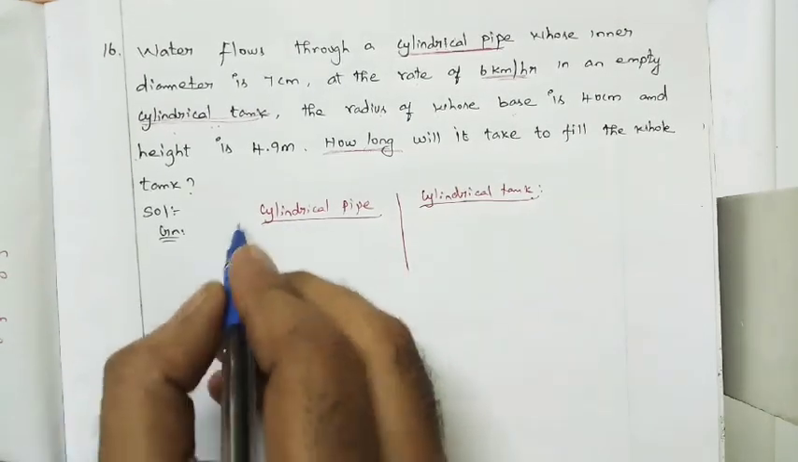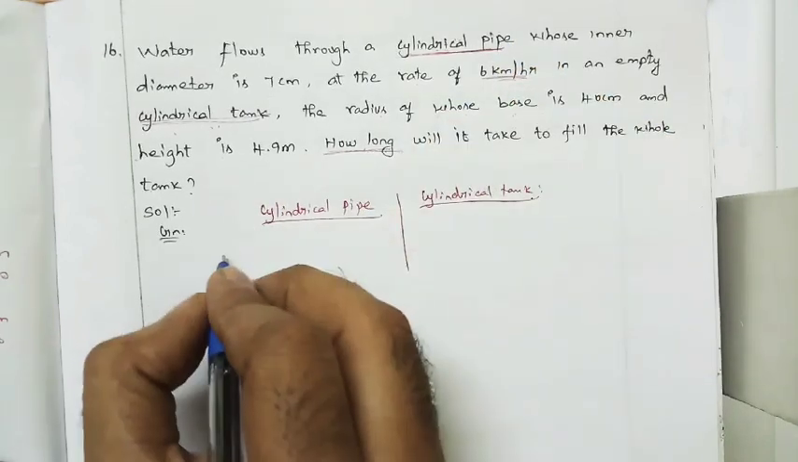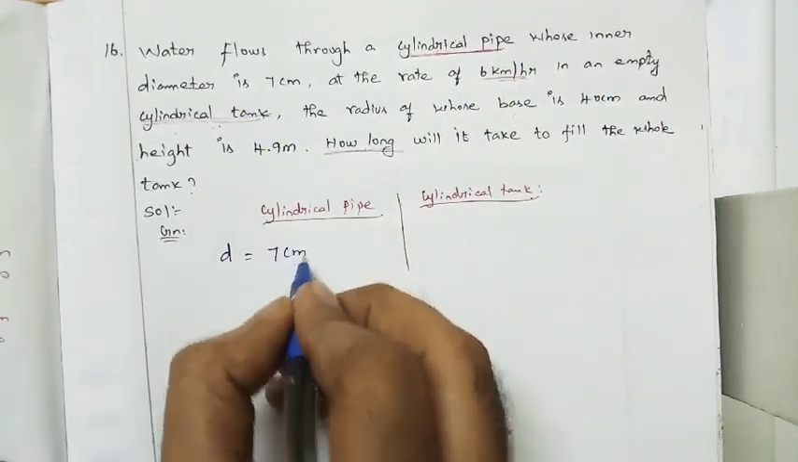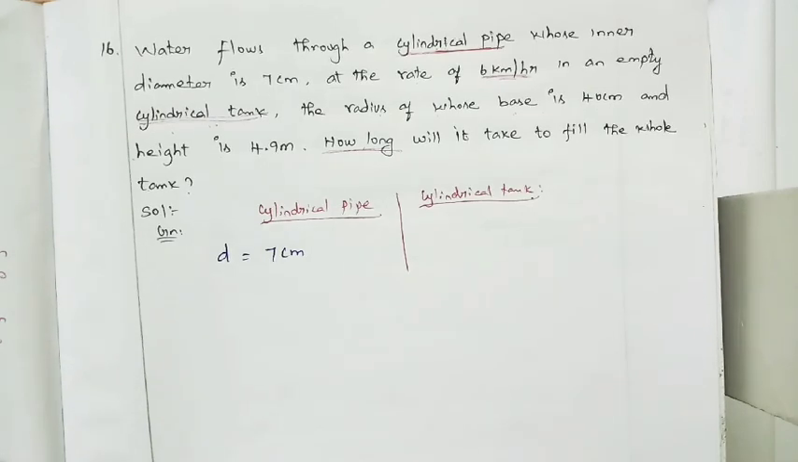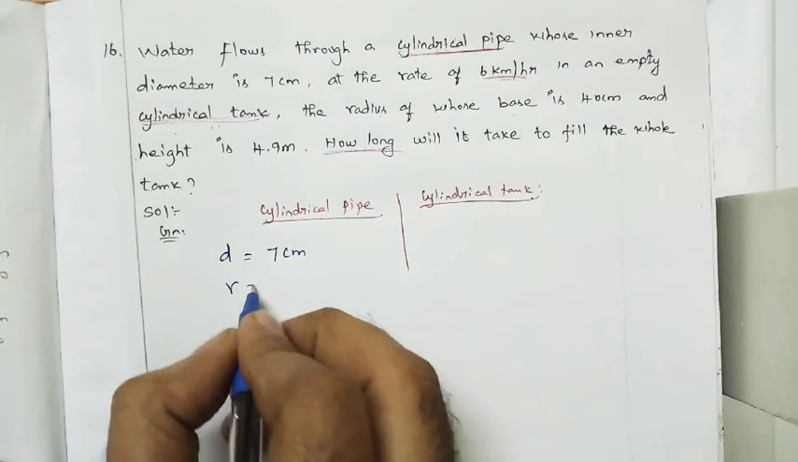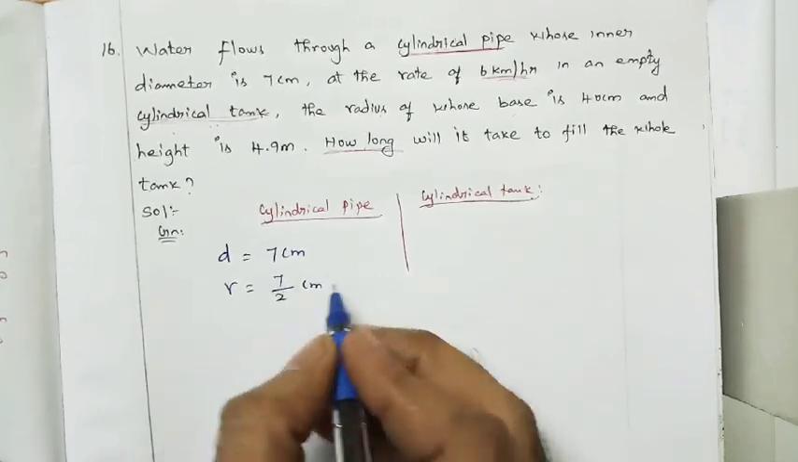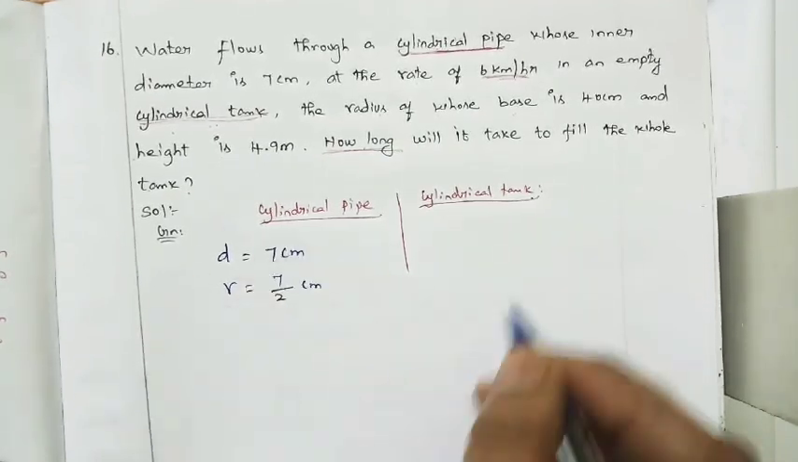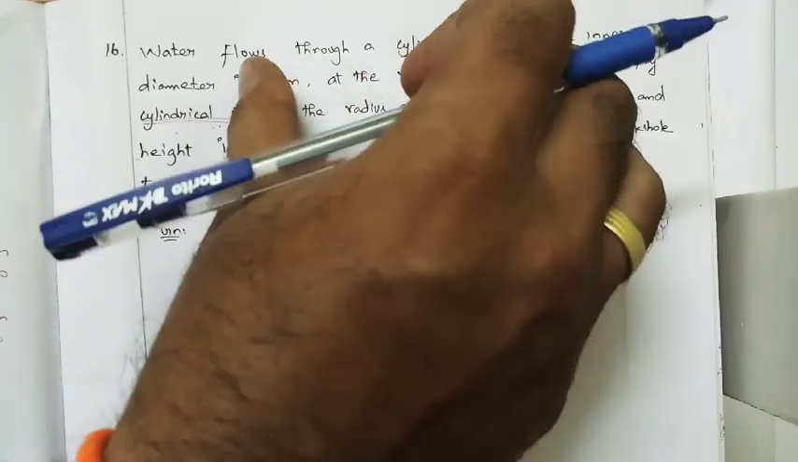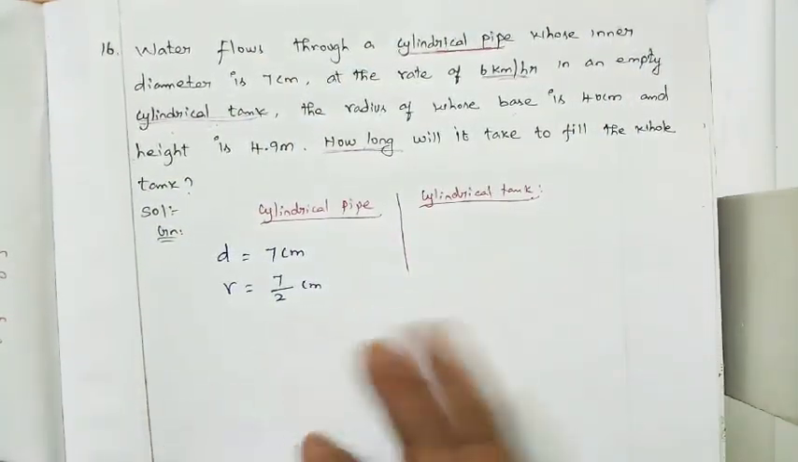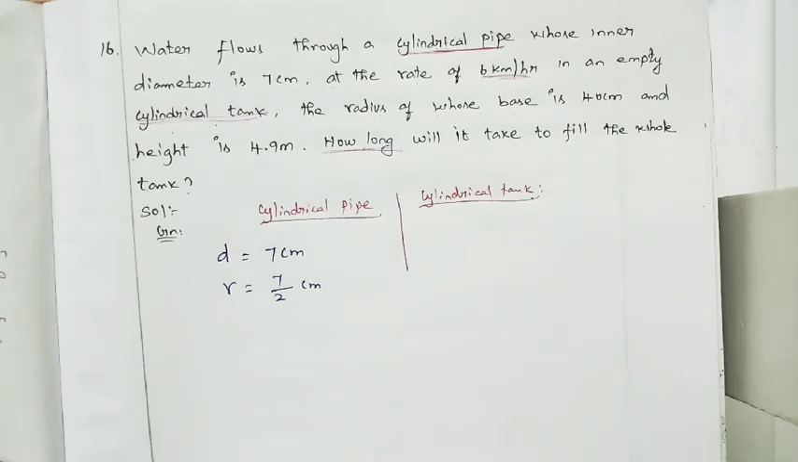So okay, for the cylindrical pipe, what things are we having? Diameter of the cylindrical pipe is nothing but 7 centimeter. So radius is nothing but 7 by 2 centimeter. If it is needed to convert to meter, then afterwards we will convert. First we will fill the details, whatever we are having in the question. After that just compare, and then if you want to convert to meter or whatever it may be, just convert.